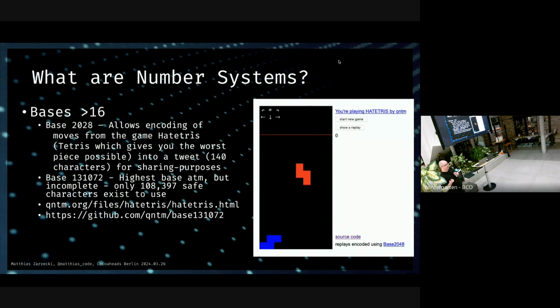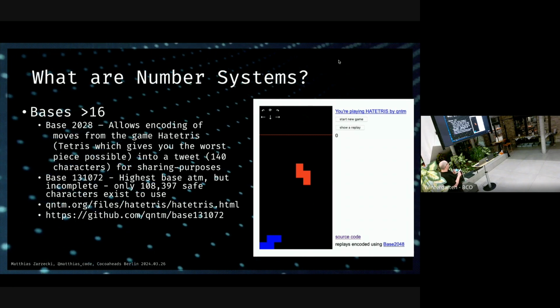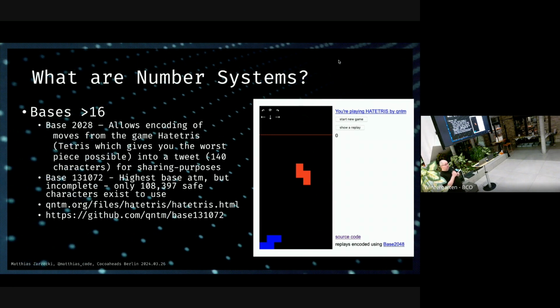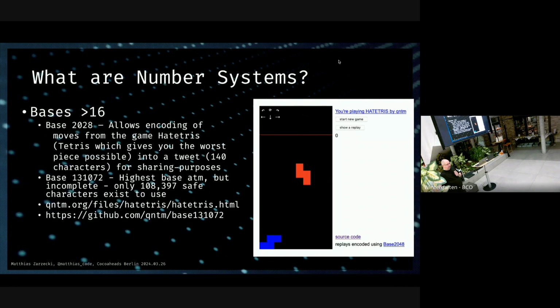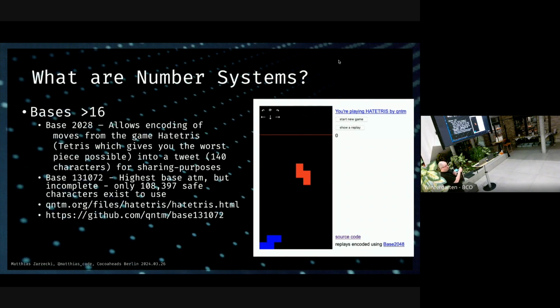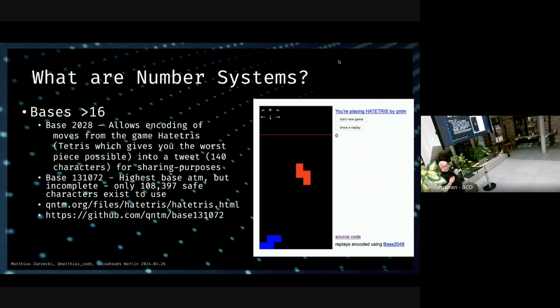He invented base 2048 for this. Then there's also base 131,072. Theoretically, the highest base possible to use the entirety of the UTF space of safe characters, but there's only this many safe characters currently available. So this is still theoretical. But in the future, there's going to be more stuff added to it, presumably.